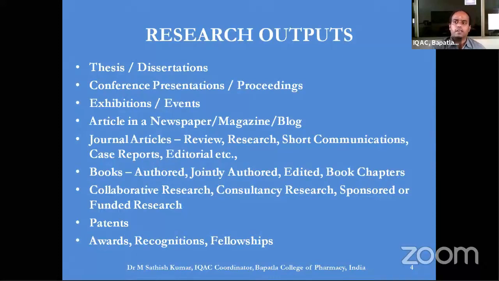And after getting enough experience and proving yourself in writing this book chapter without much plagiarism, then you can ask a publishing house to give you permission or an opportunity to author a textbook by yourself or jointly, or at least to be an editor of a book.